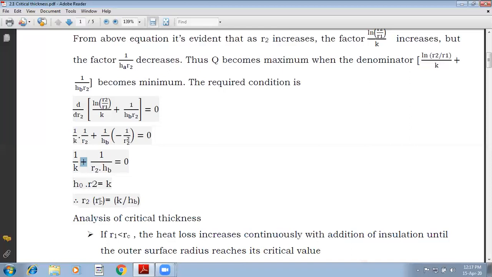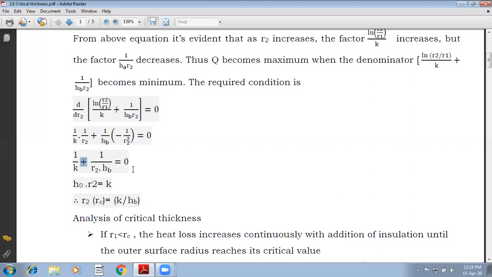Why does this R2 become RC? Because you have considered the condition of maximum heat transfer. Whenever the heat transfer is maximum, the corresponding radius becomes the critical radius. We have defined this earlier.